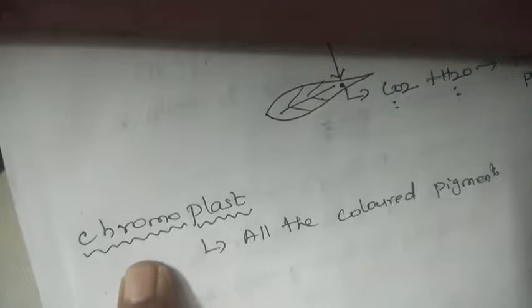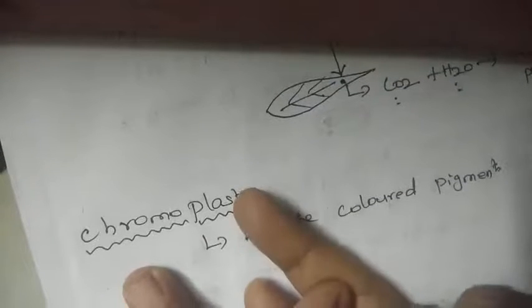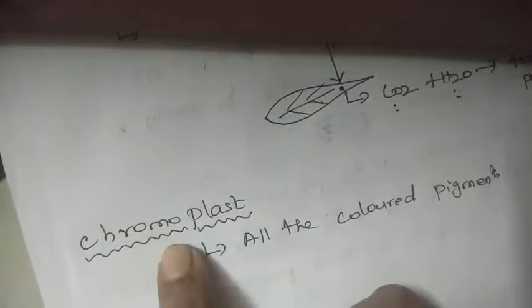Chromoplast is nothing but all the colored pigments. All the colored pigments will come under this chromoplast. What are the colored pigments you can see in a plant? Flowers will be colored. Fruits will be colored. From where are they getting the color? We are getting the color from the chromoplast. If this chromoplast is present in the plant cell, automatically we'll get the red color, pink color, orange color, sometimes purple color in some leaves and all.